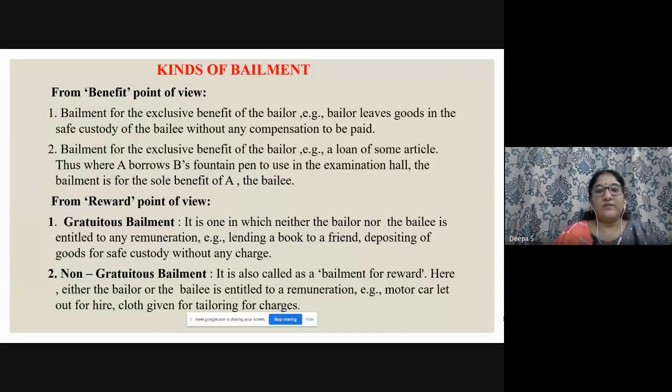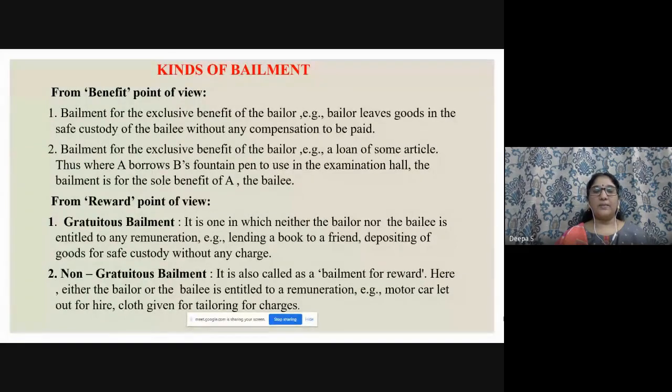Depositing of goods for safe custody without any charge. So do remember, don't confuse. Without any charge; if a charge comes, we come to non-gratuitous. If you are going for a tour for 2 to 3 days, you tell your relations to keep the articles which you want to safeguard. After returning, you are going to get it back. That is gratuitous bailment.